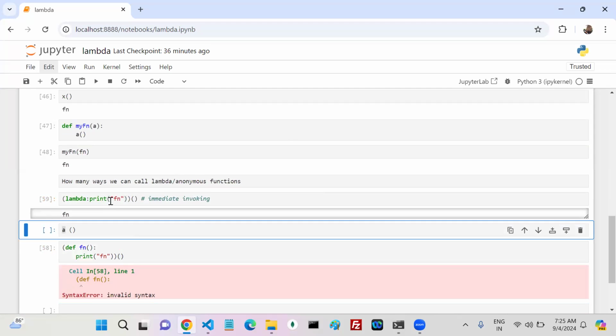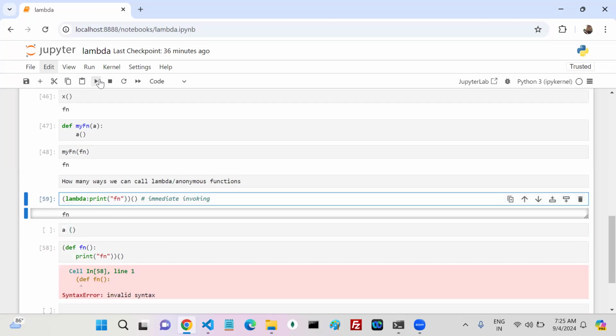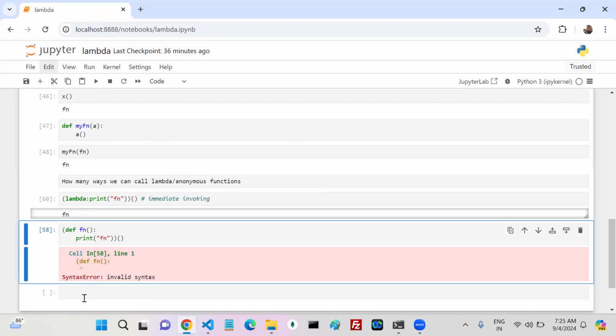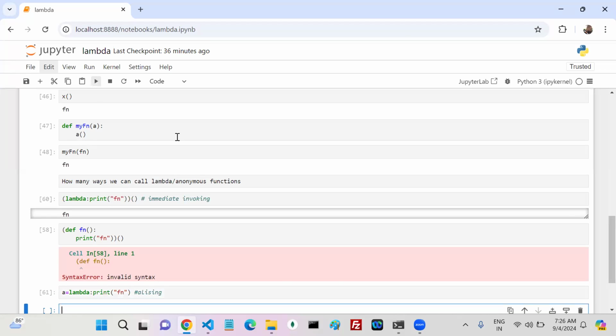Another way, tell me, anyone? Assign a variable. Yes. Assigning this particular lambda function to one variable is nothing but aliasing. So can I create a way? Lambda print fn, this is my function. Can I assign this one to a? It is called aliasing.